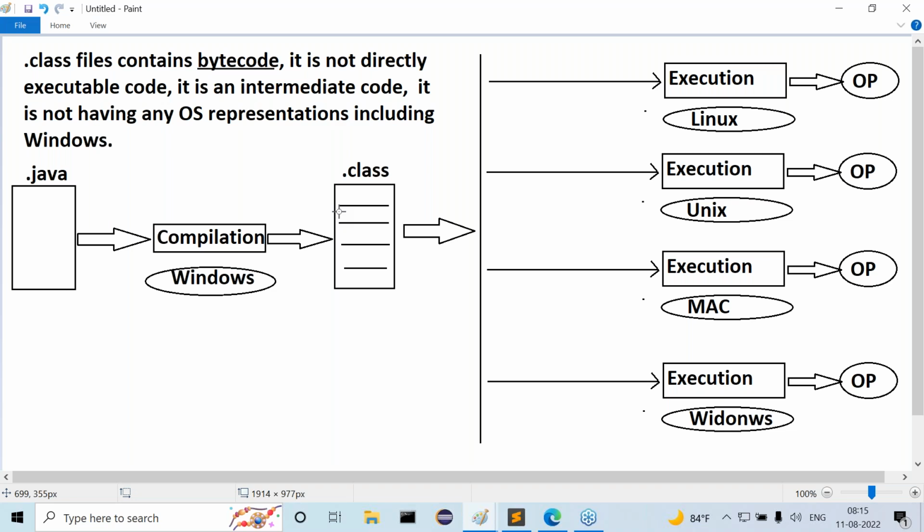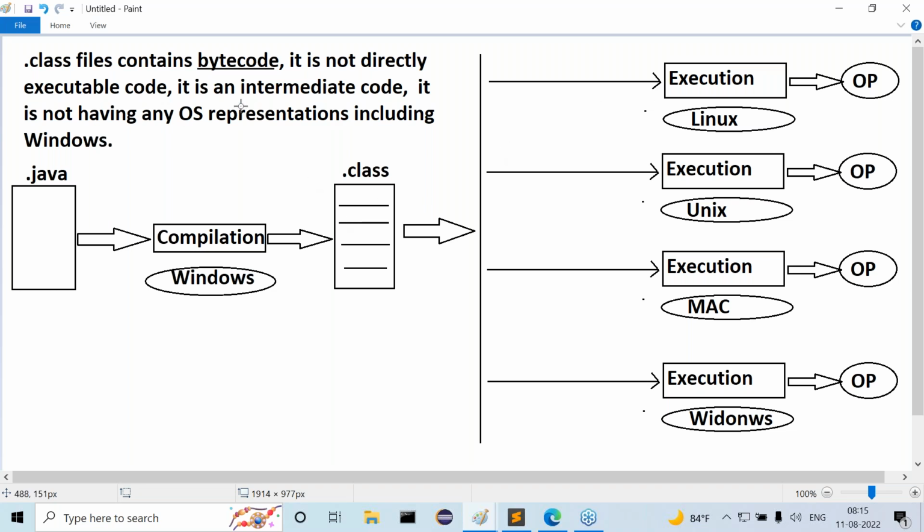We cannot execute this neutral bytecode on any of the operating systems. But now I want to execute my program. Now observe carefully. If we want to execute this program, the point is very clear. The .class file contains a neutral bytecode, but we require local operating system represented code if we want to execute it. So if you want to execute this .class file in Linux operating system directly, it is not possible.